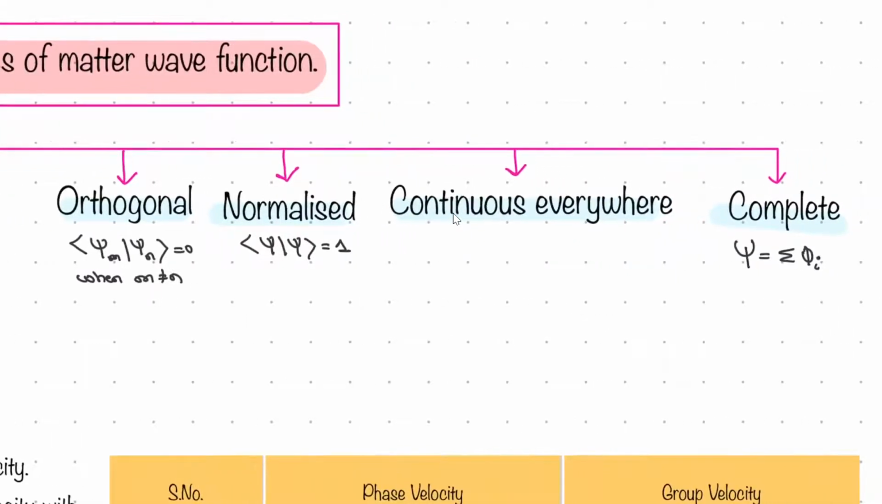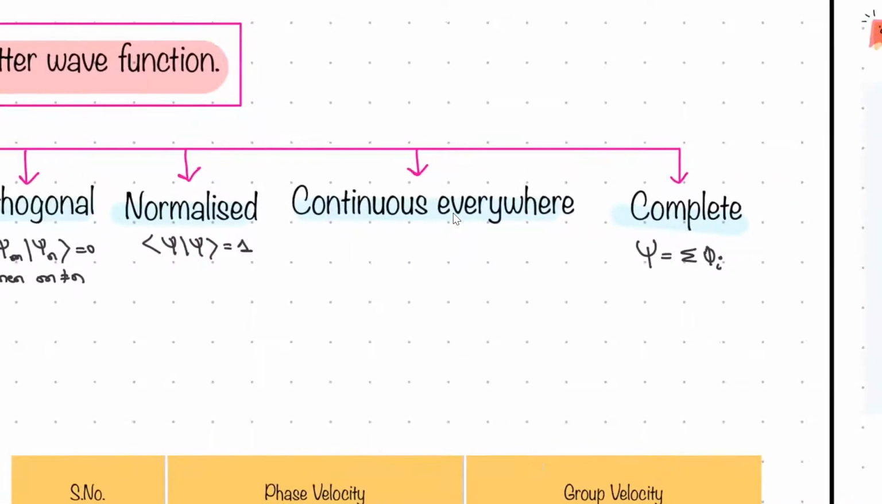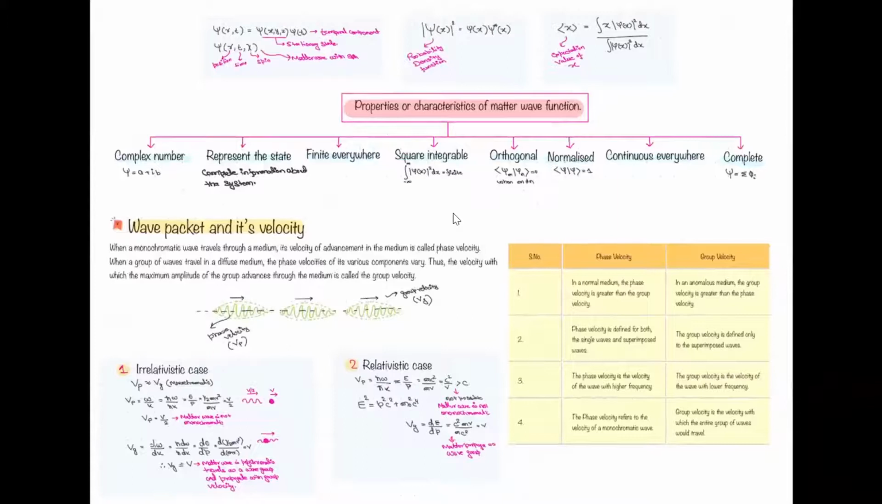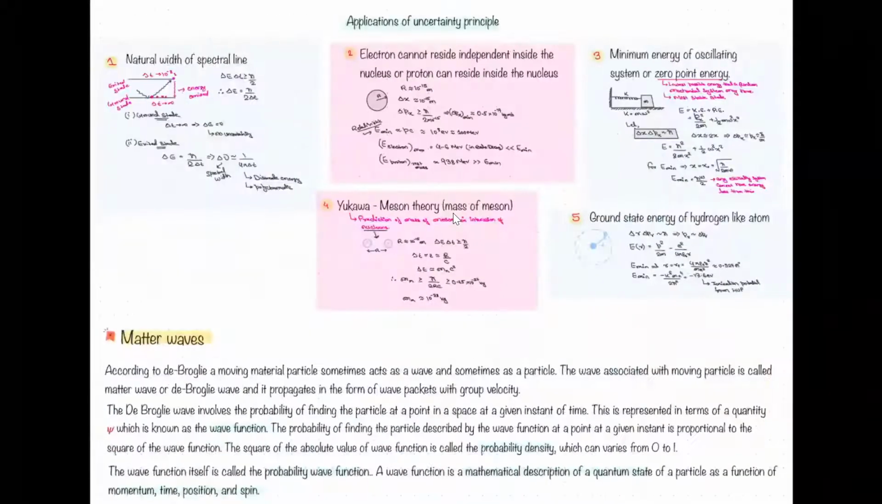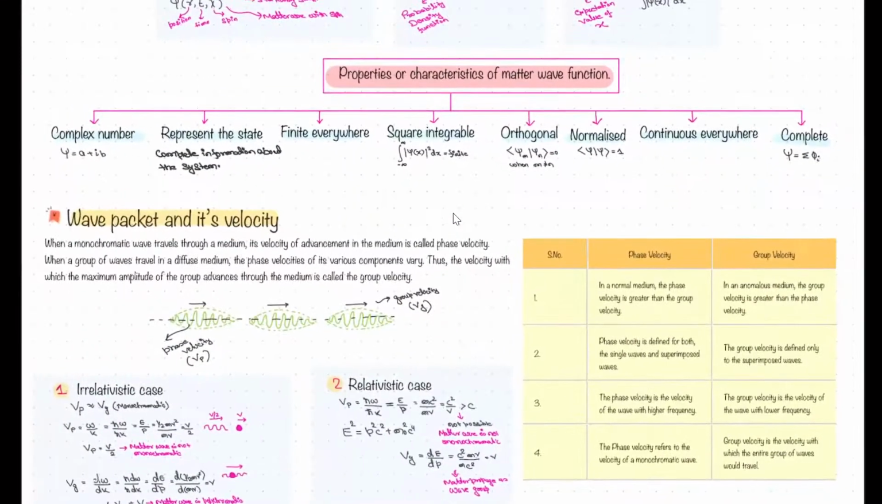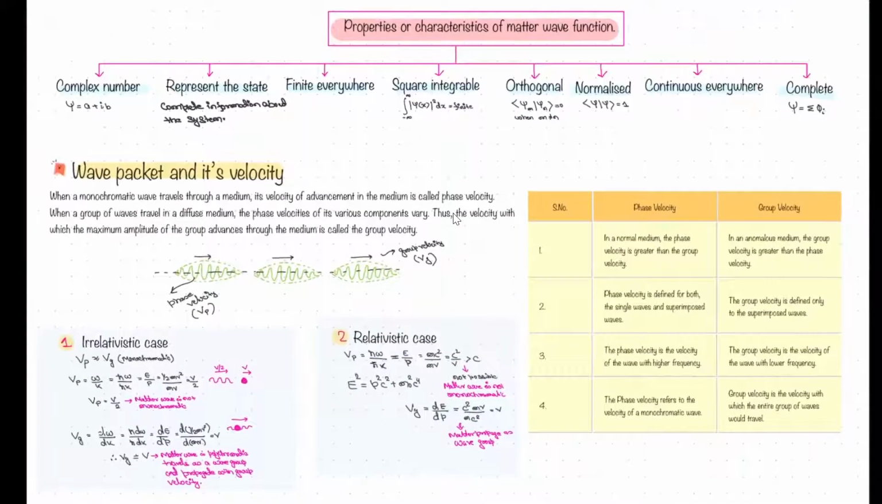You know these things. Even if you have studied the basics of quantum mechanics, you are familiar with these things. Continuous everywhere, again self-explanatory. No jump, nothing. Complete, that it can be written as the sum of the other states also. So the complete wave function can be written as the sum of the states. So these are the properties of the matter wave.